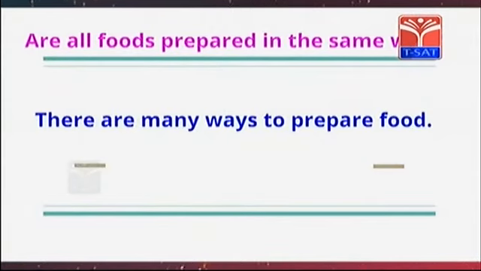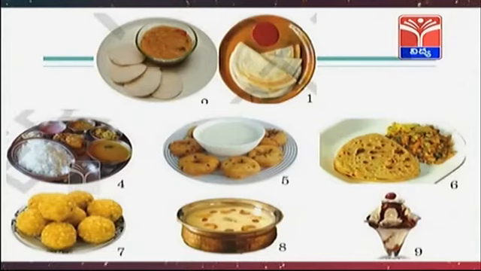Are all food items prepared in the same manner? There are many ways to prepare food. Rice is boiled, but idli is not made in the same manner. For making idli, rice and dal are fermented followed by steaming. Potato chips are fried in oil.